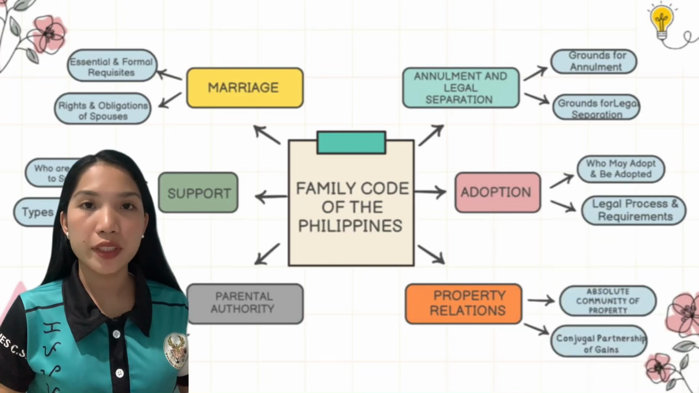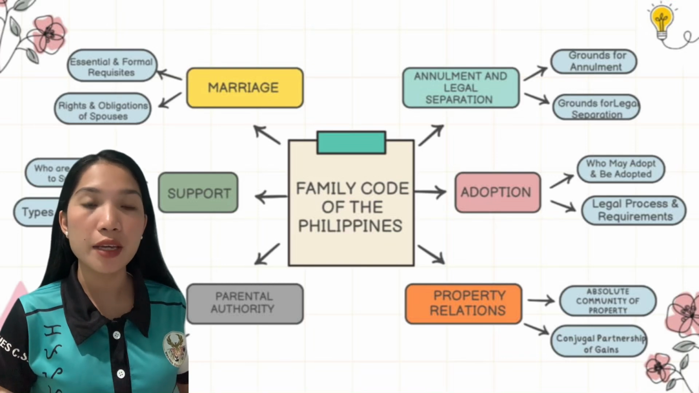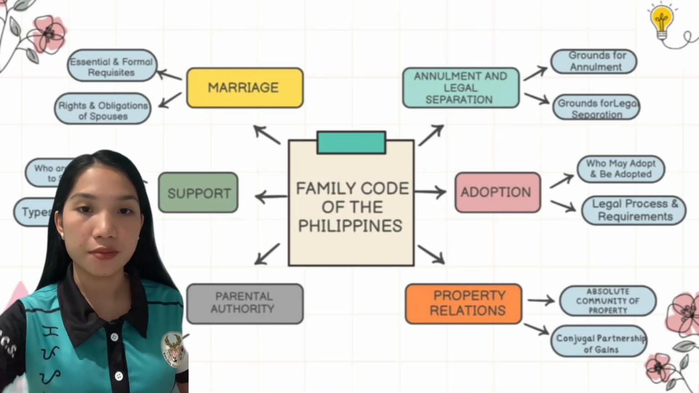So next is property relations. It dictates how assets and liabilities are managed between the spouses. So we have absolute community of property and conjugal partnership of gains. In absolute community of property, all properties acquired before and during marriage are co-owned by both spouses. And in conjugal partnership of gains, only properties acquired during marriage are shared, while properties owned before marriage remain separate.